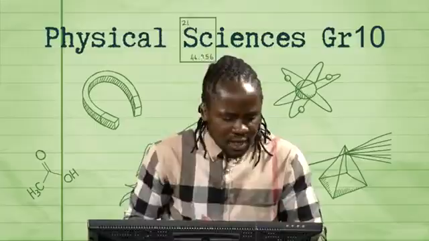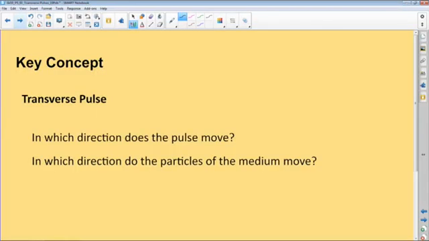If you come to think of it, the transverse pulse has to do with two very key aspects. Number one, it has to do with the disturbance itself. The disturbance, very key, as you'd have realized when you flick the rope, there is the motion of the disturbance. Now, think of it, in which direction does the pulse move? Along the medium.